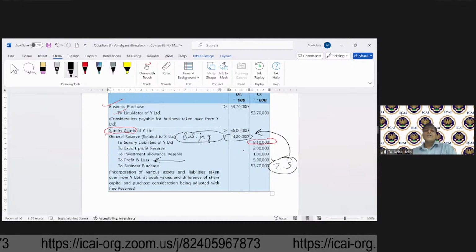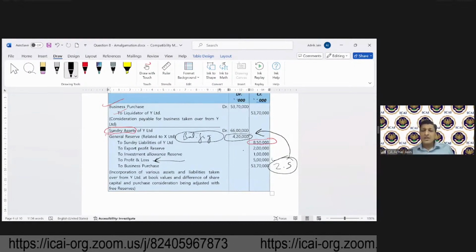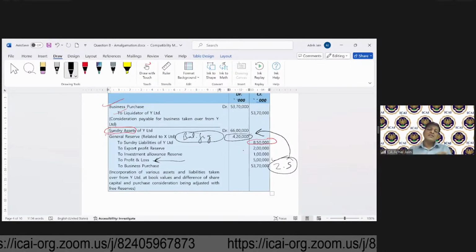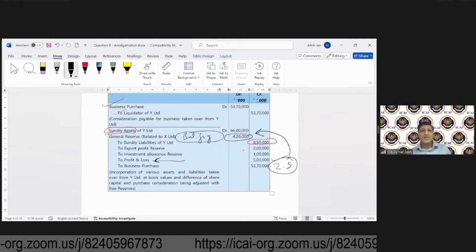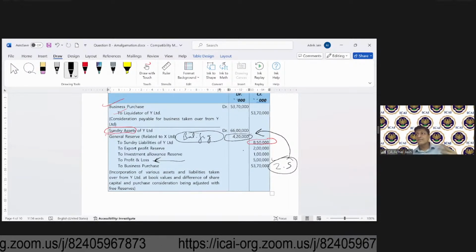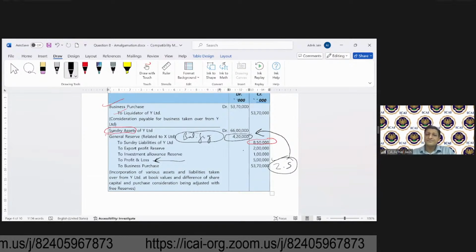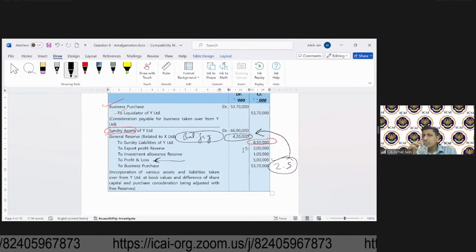There is a purpose why we have been solving this particular question. That is to explain some of these adjustments only. Otherwise, we have already looked at the purchase method in the previous question also. Yes or no? Clear on this, everyone? Any questions so far?